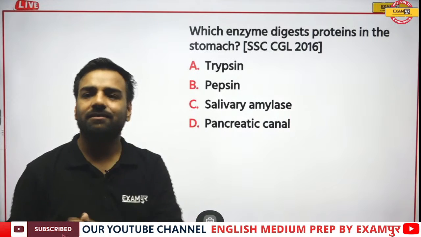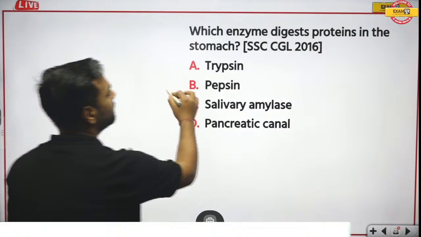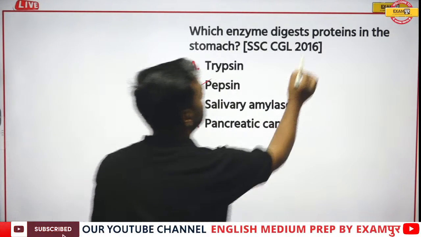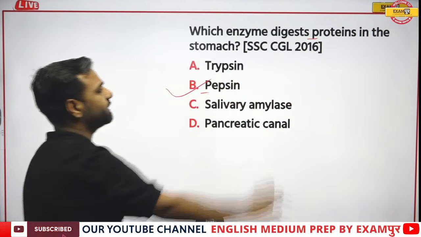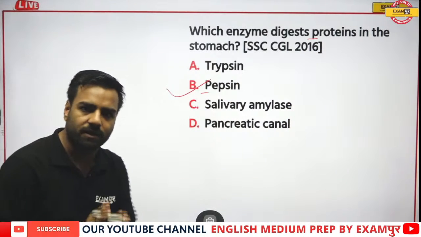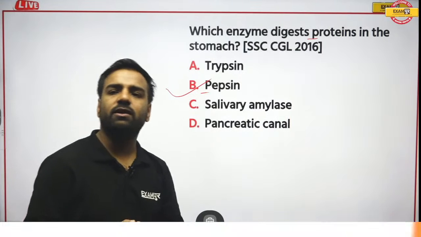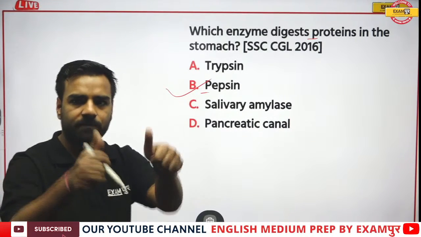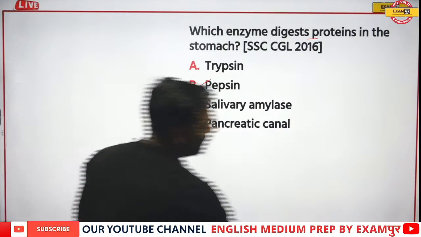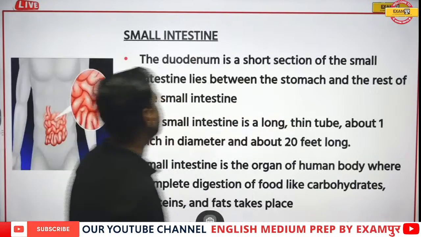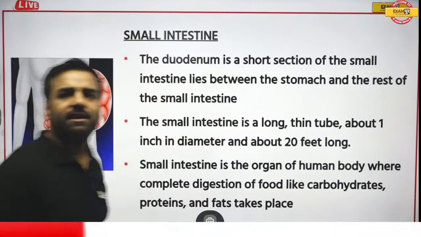Good. Then Nana, yeah, that's totally correct. Pepsin. So we can say that P for protein, P for pepsin. This trick is going to help you out in the examination as well. Great. So it's good that SS Sharma has also given the correct answer. You all are awesome candidates. Let's move forward. So here, pepsin was the correct answer. Now what about this structure?